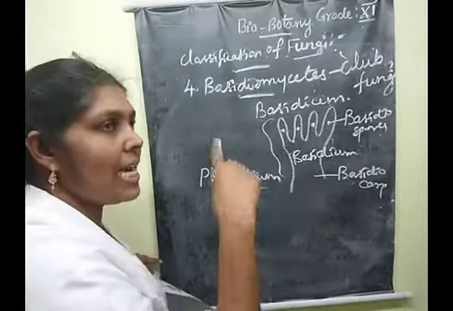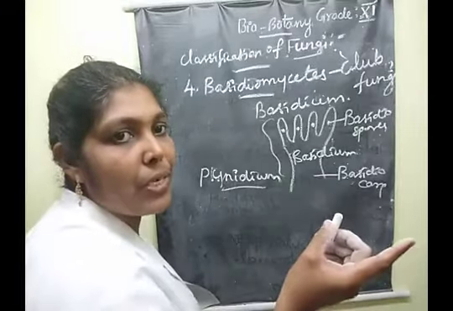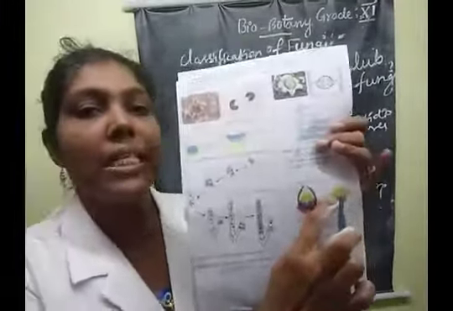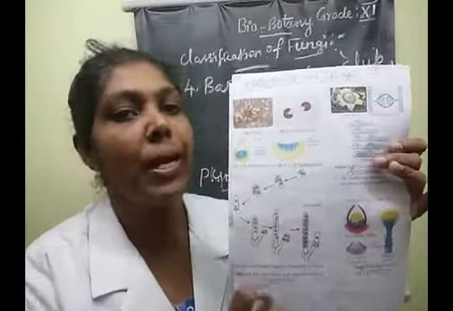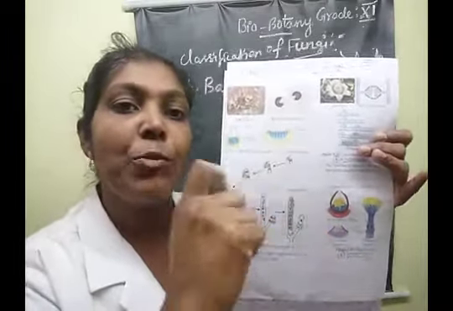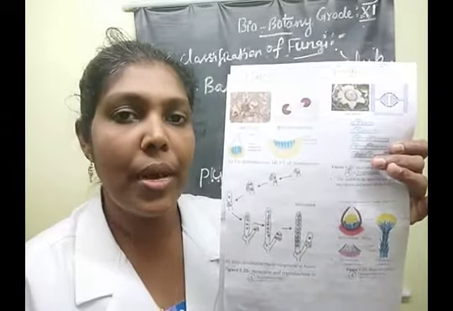Here it is a type of asexual reproduction, with the formation of conidia. All of you see: these are the conidia. They are produced in a specialized structure. What is the name of that structure, children?